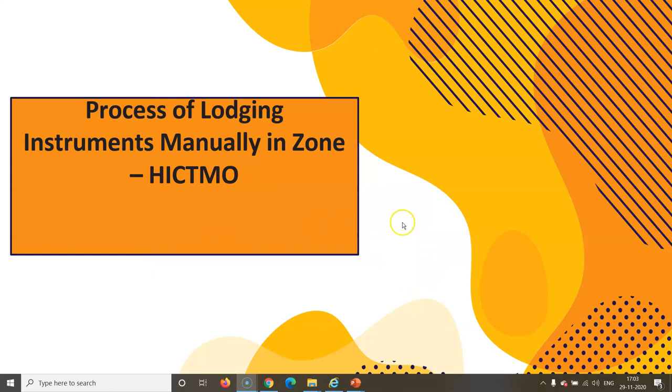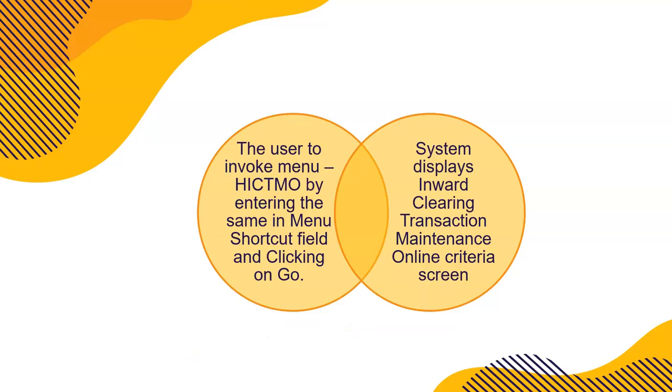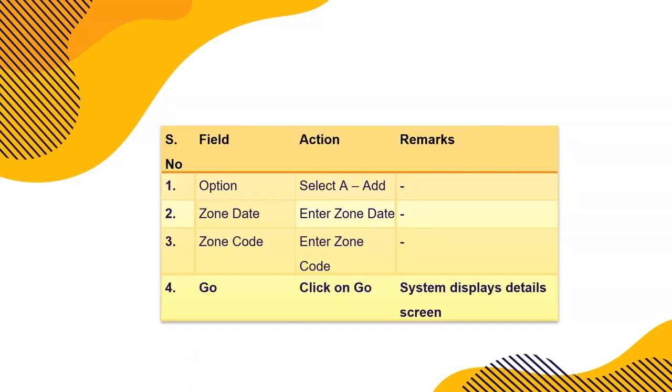HICTMO, HMICZ: we open the zone, we enter the number of instruments and total amount in advice received from all the branches, total of all the branches of all the banks, right? Remember this, not a single bank or single branch, but total inward clearing instruments and total inward clearing advice. So HICTMO is the command for entering this. Click on go. This screen appears. We have to add each and every instrument. Keep on adding till all the instruments are added.